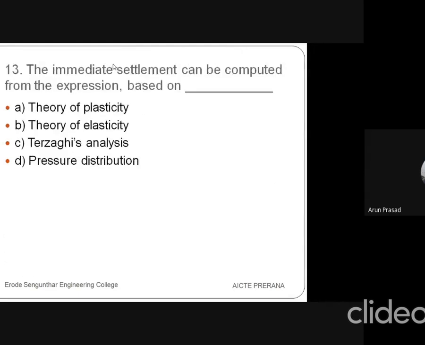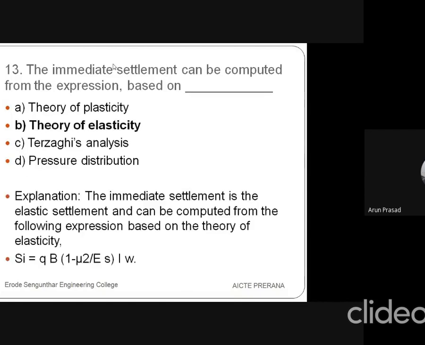The immediate settlement can be computed from the expression based on which of the following: theory of plasticity, theory of elasticity, Terzaghi's analysis, or pressure distribution? It is based on the theory of elasticity. The immediate settlement is the elastic settlement and can be computed from the following expressions, and it is based on the theory of elasticity.